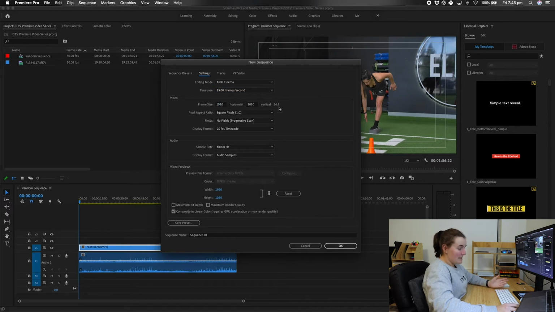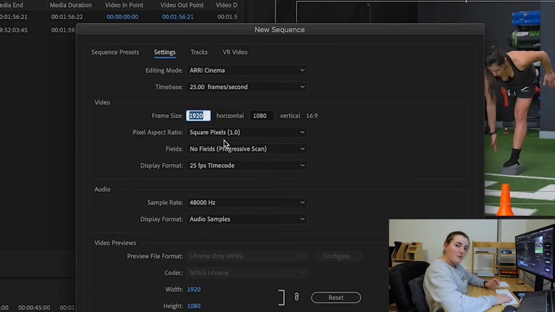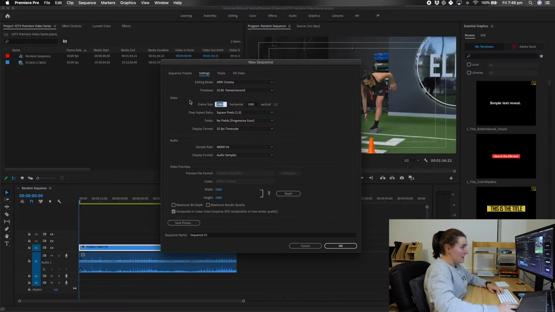So 1920 by 1080, 16 by 9 is your standard, say, YouTube or TV size ratio. The ratio for a 4x5 Instagram post is 1080 by 1350, or if you just want a square, it's 1080 by 1080, and then you can flip these back and forth depending on what you want. But for now, we will just stick with 1920 by 1080.